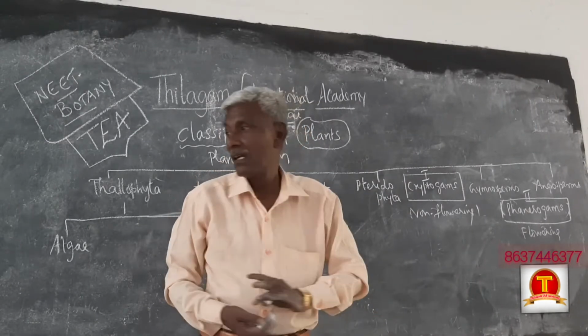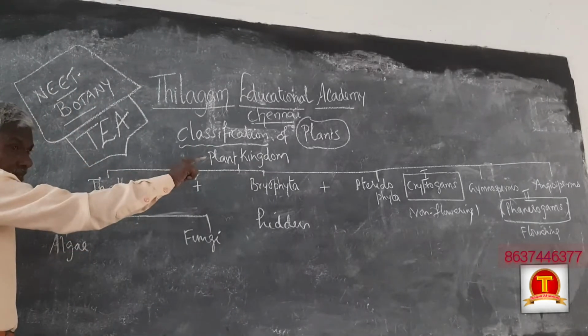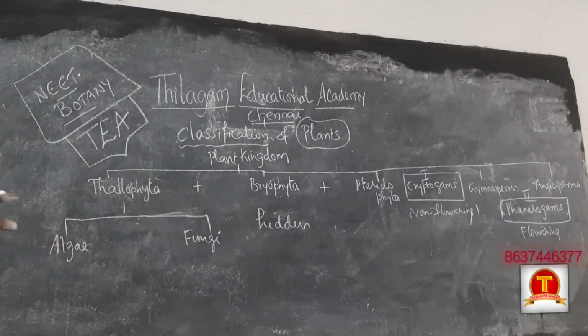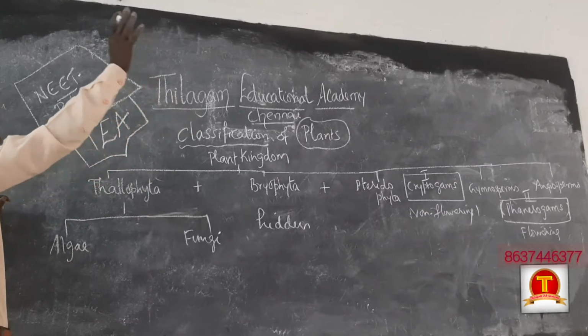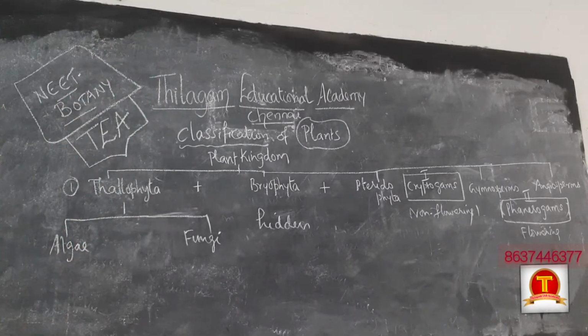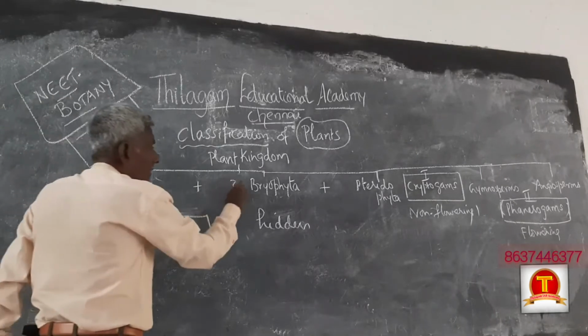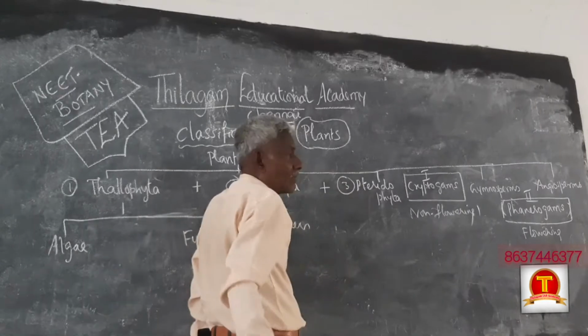In this is the order. On that, how are the plant communities formed? First formed community, second, third, fourth, fifth, like that. First formed communities are thallophytes. Second formed is bryophytes. Third formed is pteridophytes.